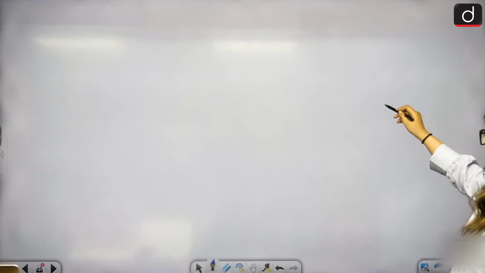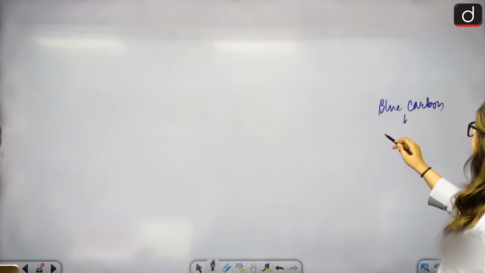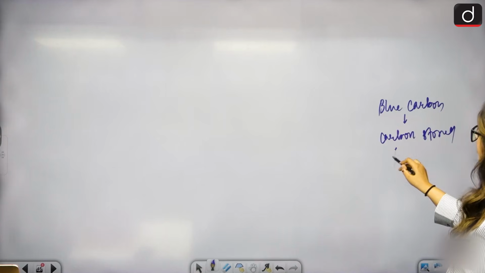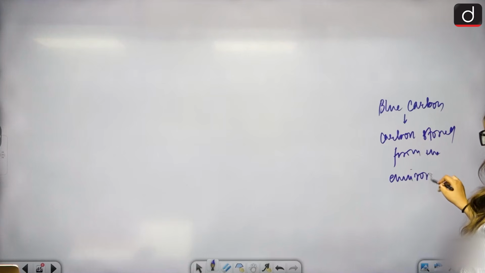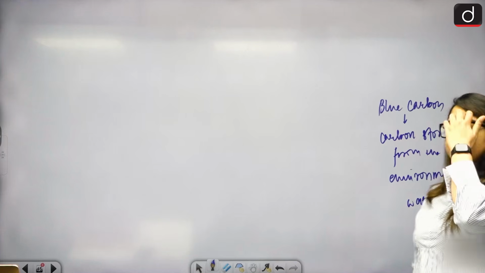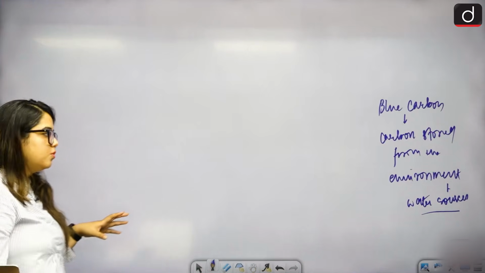See, blue carbon we are studying with wetlands because wetlands play a huge role in carbon sequestration. Blue carbon is kind of like carbon stored from the environment into the water sources. How is that happening? Now we are doing this with wetlands because wetlands play an important role there. So we'll do it with wetlands.